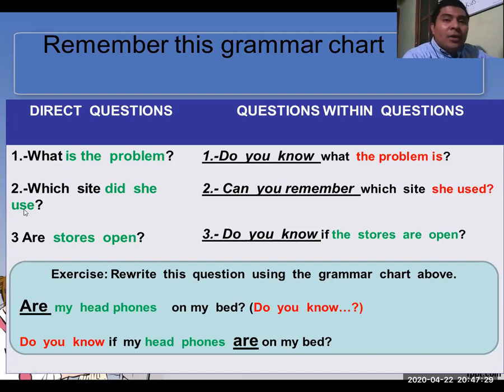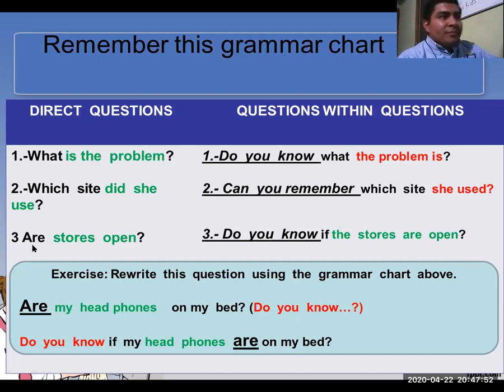We can see only one verb, and this one, did, is the auxiliary, right? So then the question has only one verb. In number three, it says, are stores open? Open is the main verb here, and are is the auxiliary, okay?